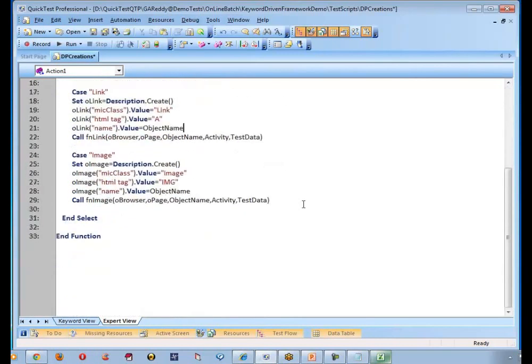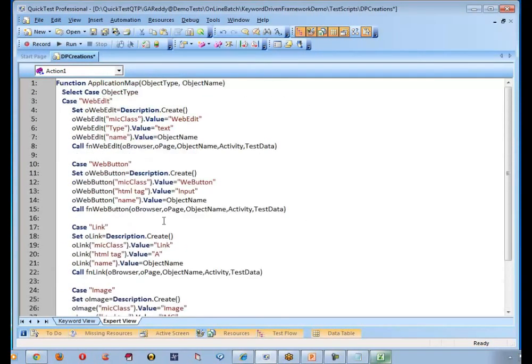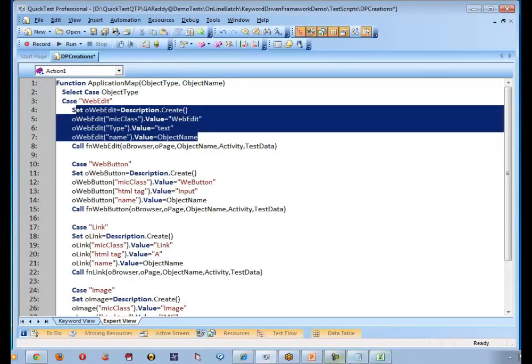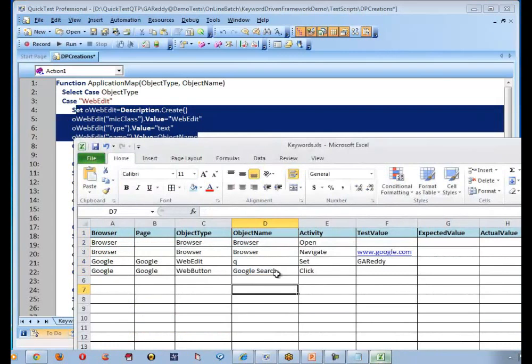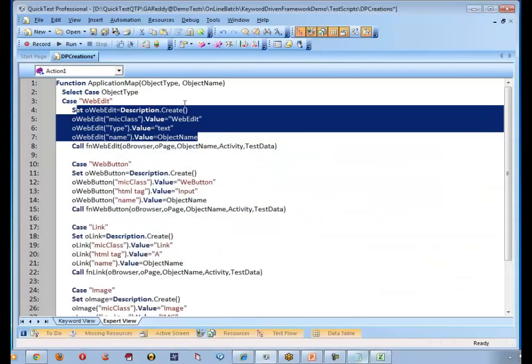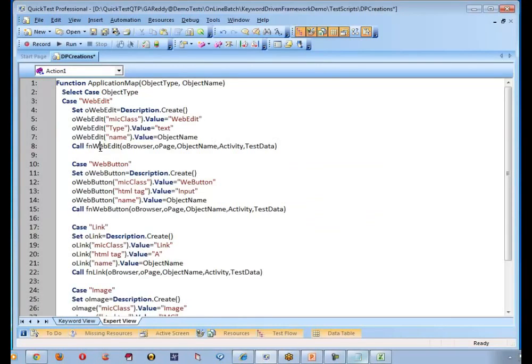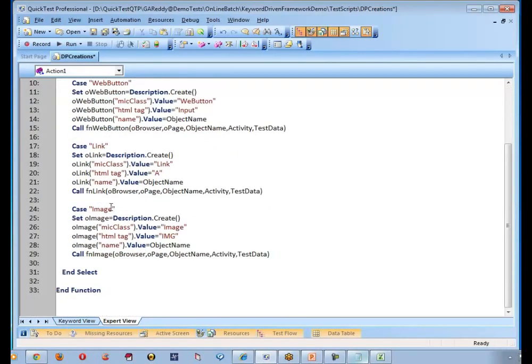Good. So let me start creating functions now. So is this first description or application map creation clear, everybody? Now let's say for the web edit we are creating a certain description. But on the web edit, once we create the description, we have to perform certain actions also, correct? How can we perform the action? To perform the action, we have started creating one more function. For web edit, function web edit. For web button, function web button. For link, function link. For image, function image.